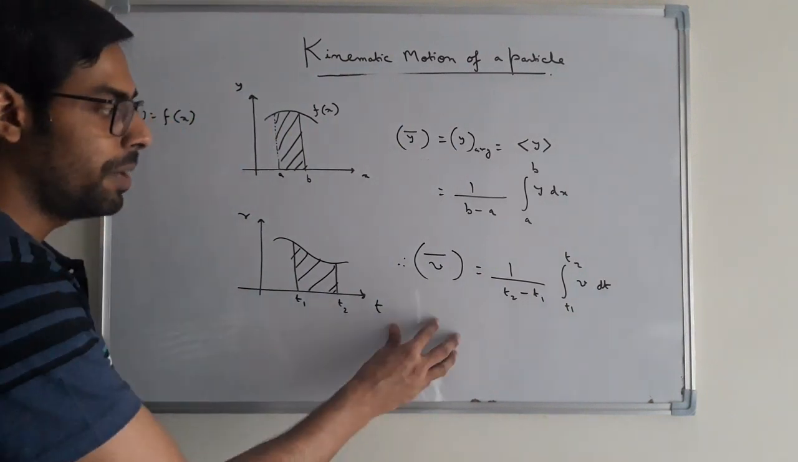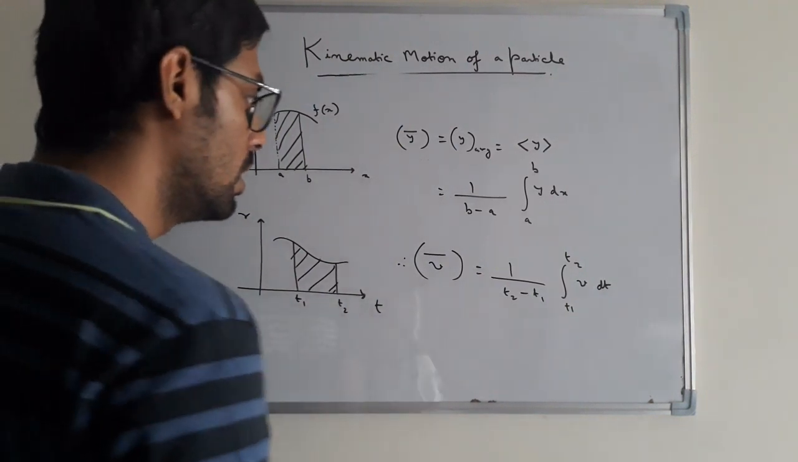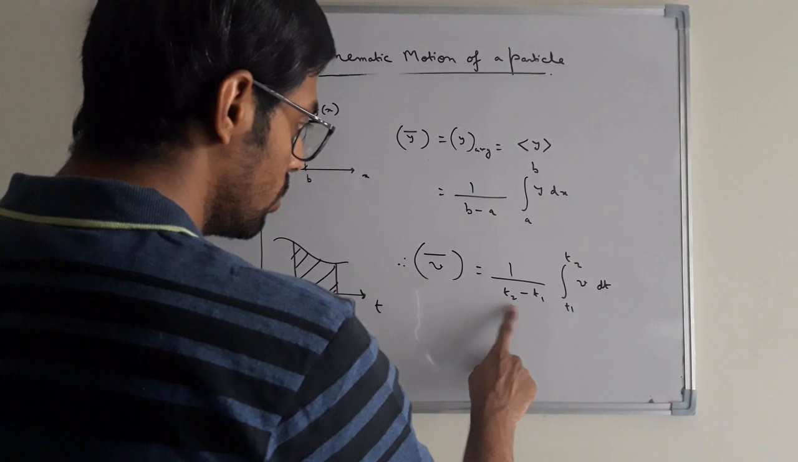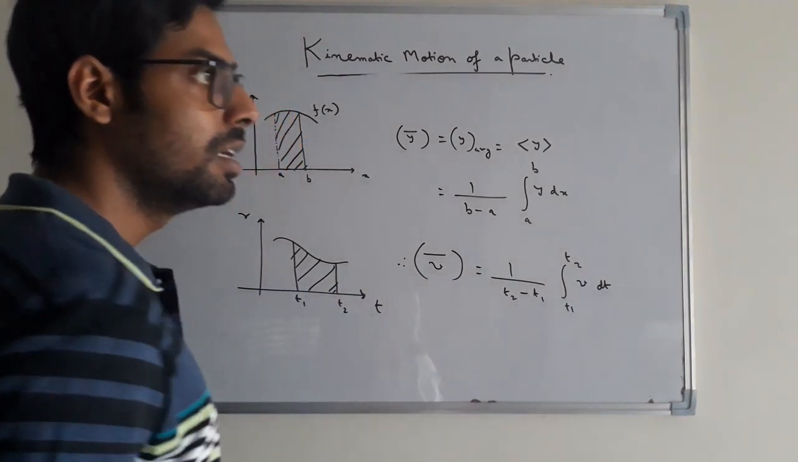This is another form of finding out the average velocity of a moving particle: 1 by t2 minus t1 integration t1 to t2 v dt.